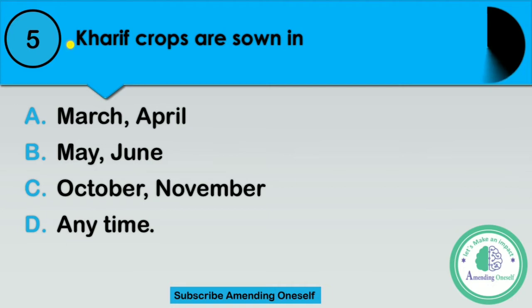Kharif crops are sown in option A, March, April, option B, May, June, option C, October, November, option D, any time.